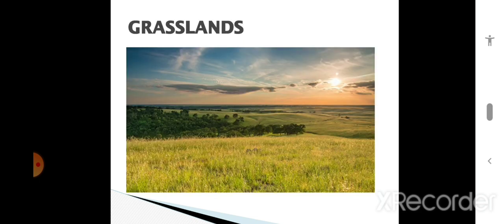Next division is grasslands. Grasslands are land where grasses and grass-like plants are the dominant form of plant. The lands where we can see all grasses are called grasslands. Grasslands grow in regions of moderate rainfall. These grasslands need only moderate rainfall.